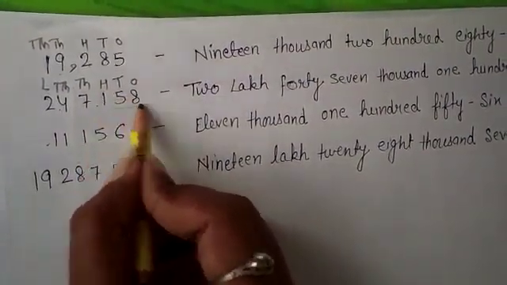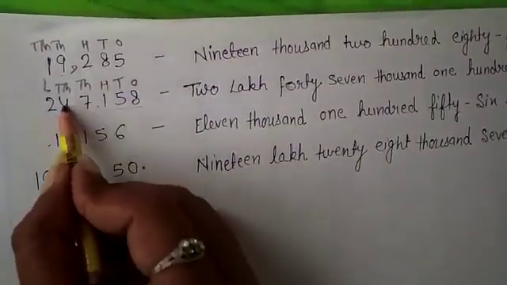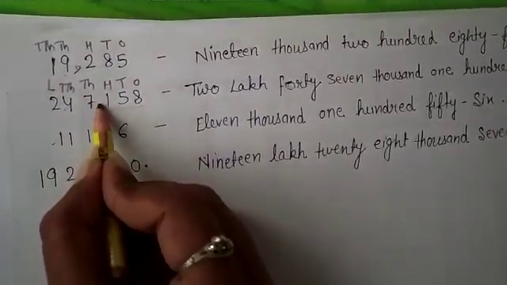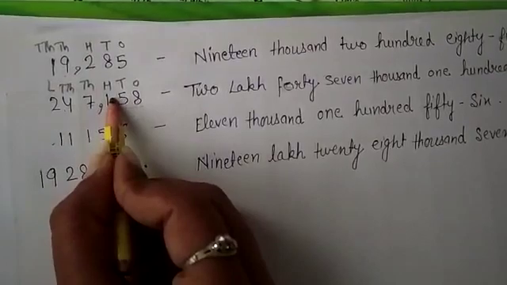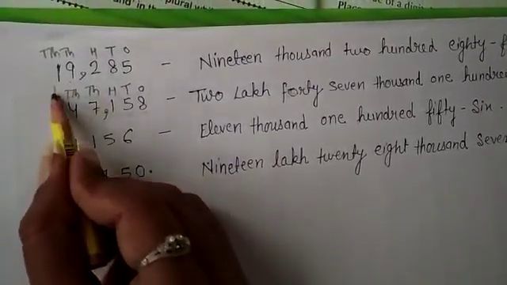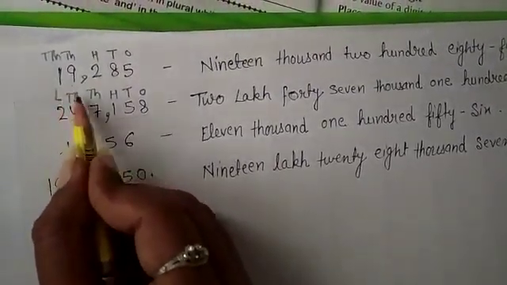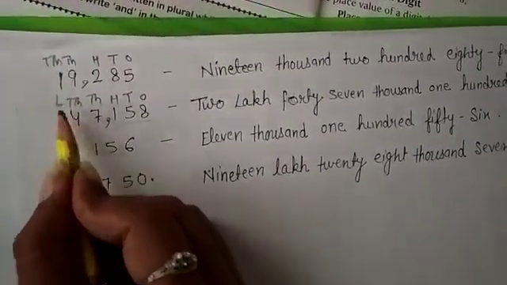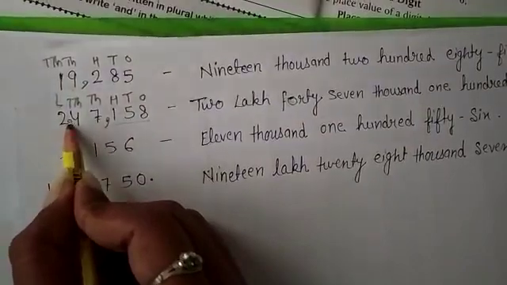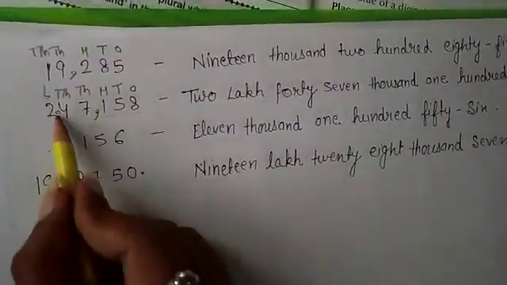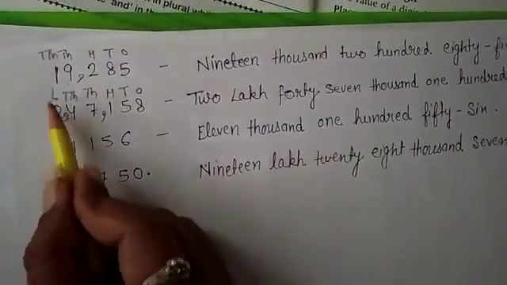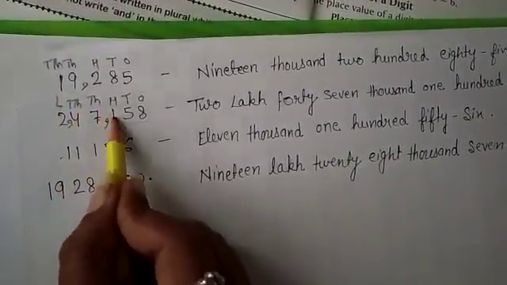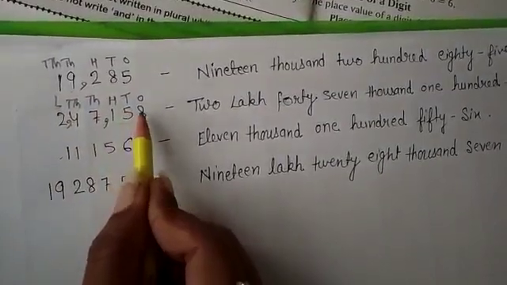ones, tens, 100. This is a ones period. 1000, 10,000. This is a 1000 period. So draw a comma between these two periods, and lakh is a separate period. 1000 is a separate period and lakh is a separate period. This is the third period. So draw a comma here. How can we read it? 2,47,158.